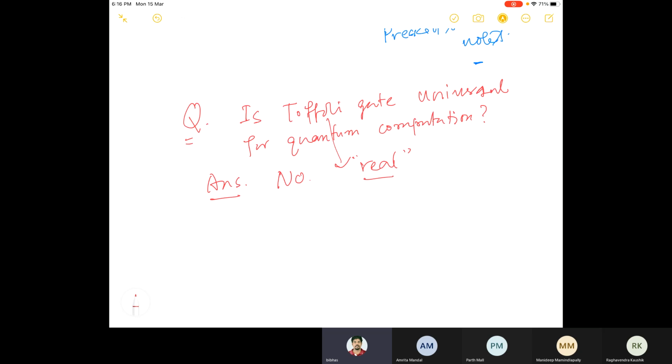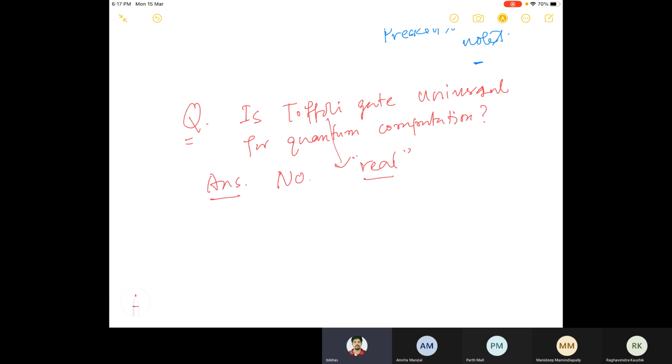I already know that there is an infinite collection of gates which will give you a universal model of computation, but I want it to be finite. That means there is always a chance of imperfect realization of unitary matrices, theoretically speaking. So there is a new concept. If I want a finite set of gates which can be universal, let me call those operational gates, a set of gates which act as a universal model of quantum computation.